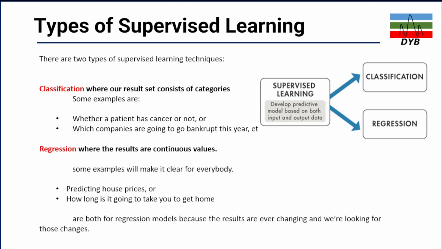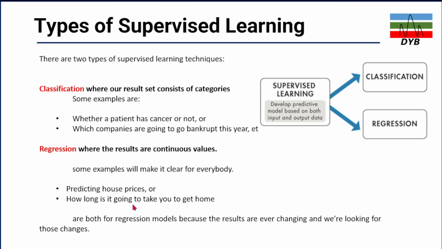The second type of supervised machine learning algorithm is regression, where the results are continuous values. In classification you have only yes and no, or it can be yes, no, and some further categories, which I will discuss. But in regression, it should be a continuous value. Some examples are given below, such as the prediction of house price. House price will be predicted based on multiple pieces of information, let's say the age of the house, location, size, building, and different things we can include.